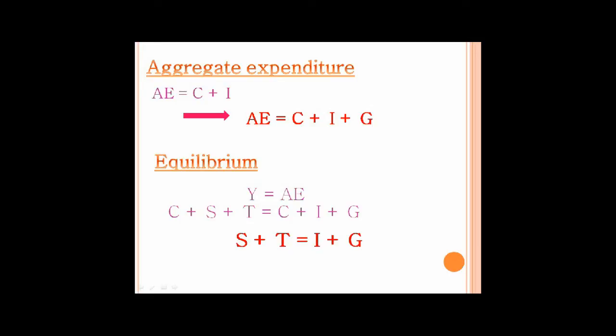C represents the consumption, I represents the investment, and G represents the government purchasing. Next one is the equilibrium. Equilibrium is the stage that Y equals AE. As we know from the last slide, Y equals the consumption plus the saving plus the tax, and AE equals the consumption plus investment plus government purchasing. As we break down these two formulas, we will get S plus T equals I plus G.